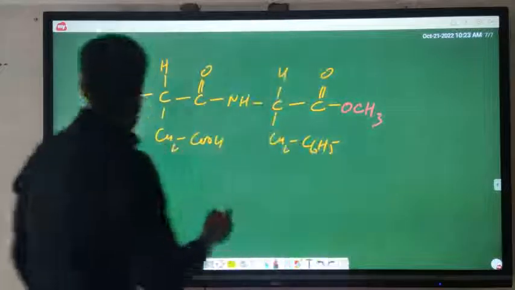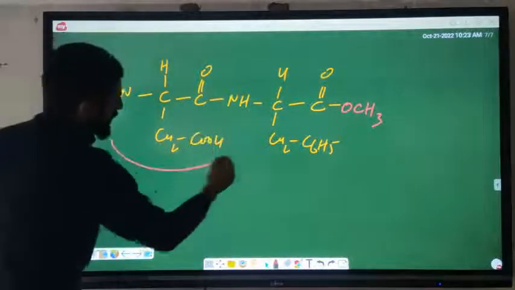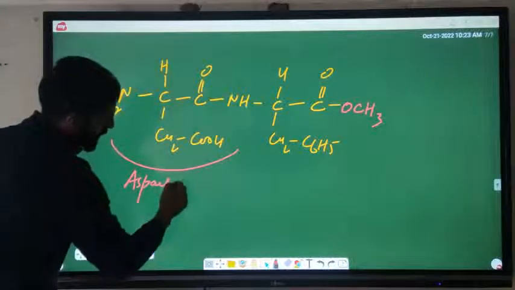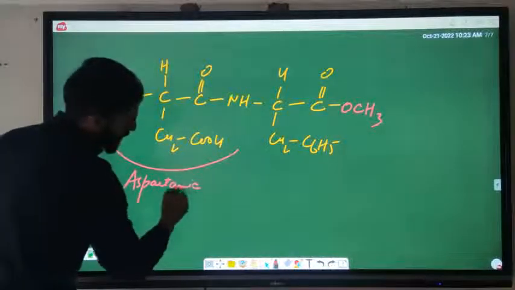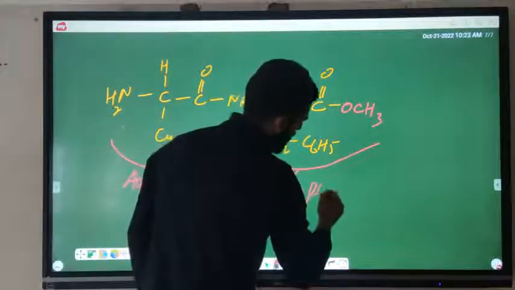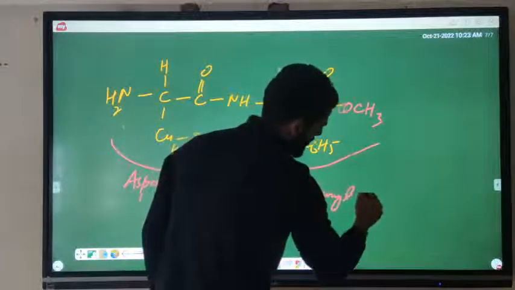This is aspartic acid. This is phenylalanine ester.